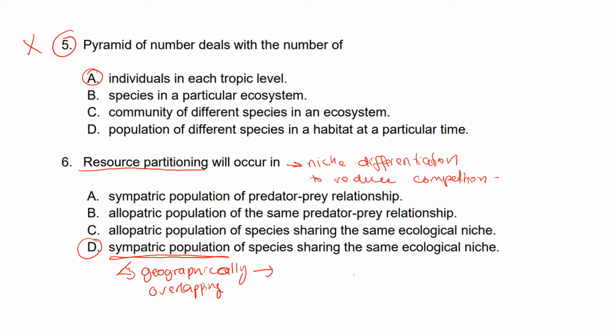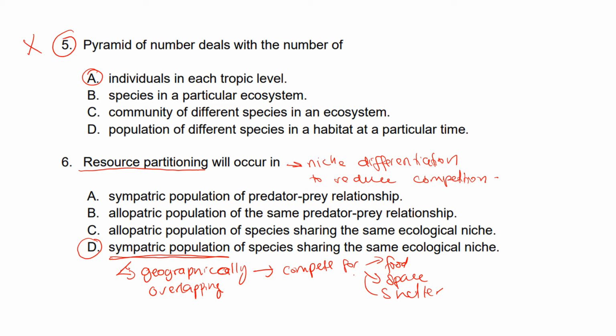So when several species of the same genus live in the same area, they will adapt in order to reduce competition, because they are going to compete for food, for space, for shelter. Okay. So in order to reduce competition, these species that live in the same area, sympatric population, will adapt through, for example,